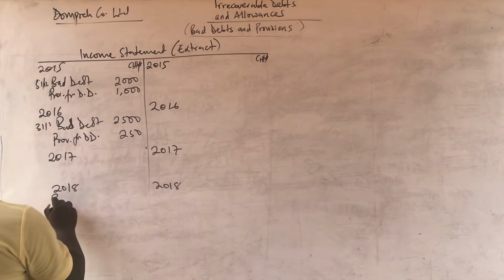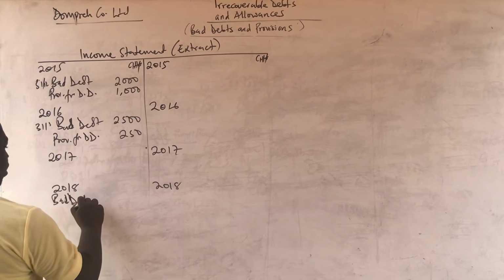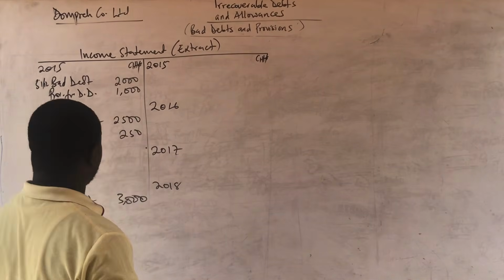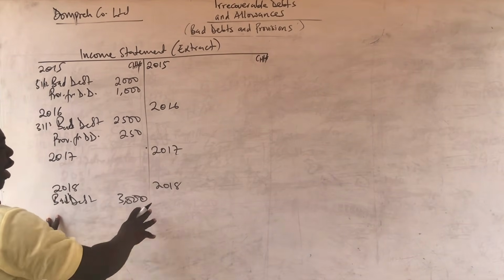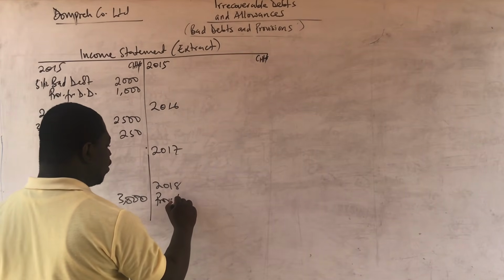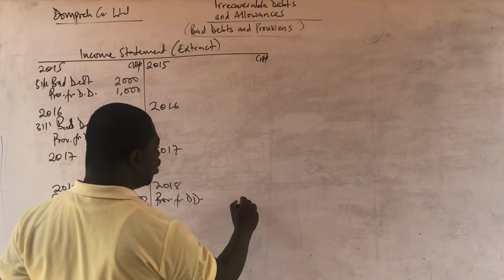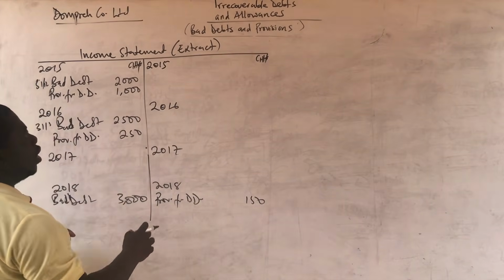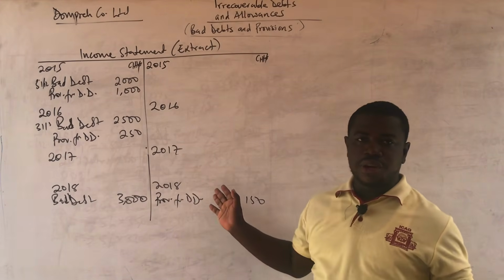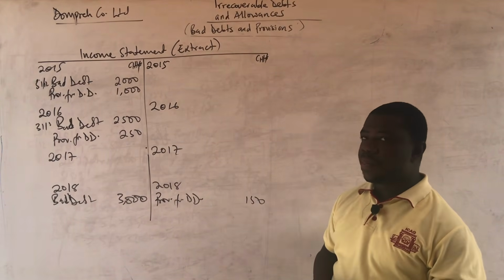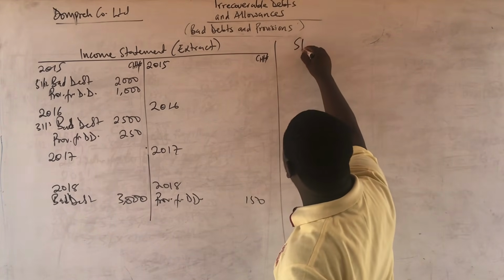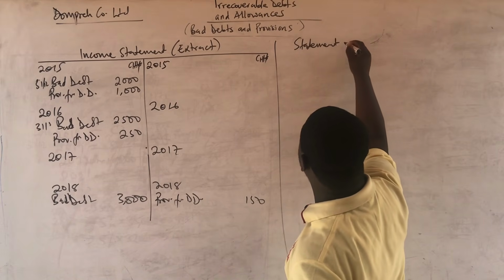In 2018, the bad debt figure was 3,000 from what we have calculated. But the provision for doubtful debt rather ended up on the debit, so it's going to come to the credit side. Provision for doubtful debt, and that is going to be 150, which was the difference. So this is how to show the income statement extract. There is no need to close it. It's just an extract. And then I'm just going to show the statement of financial position extract as well, and then we'll be done with part 2 of this video.